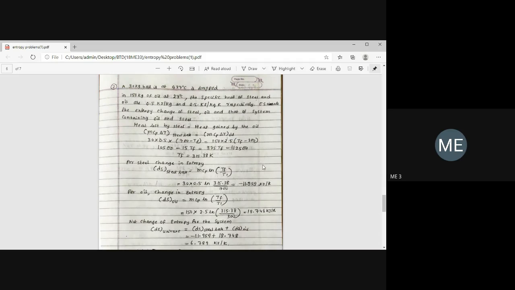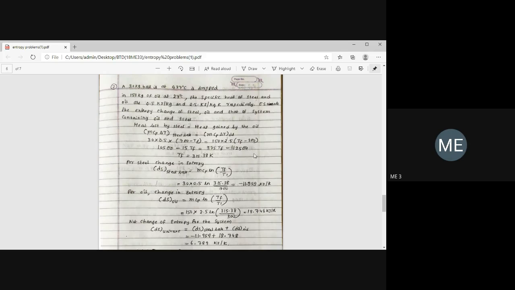It is very similar to the first problem. First we write the statement: heat lost by the steel equals heat gained by the oil. MCP delta T for the steel ball equals MCP delta T for the oil. You have to remember this equation to find it. In the previous problem, the equilibrium temperature is given, but in this problem, the equilibrium temperature is not given.